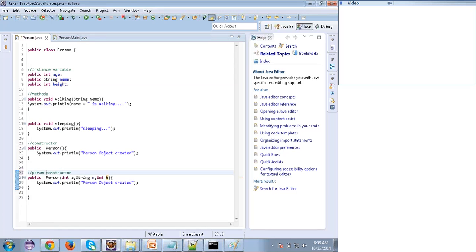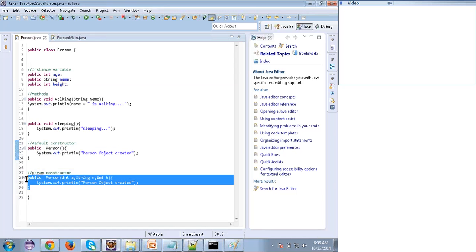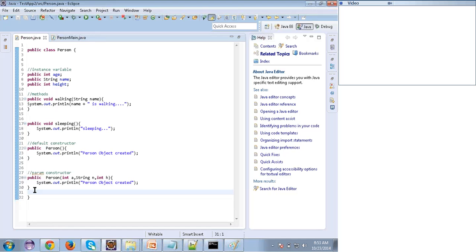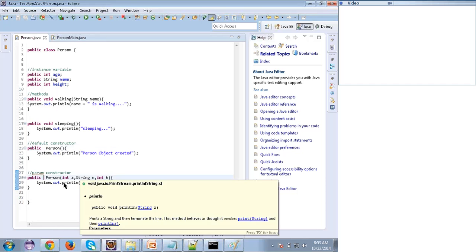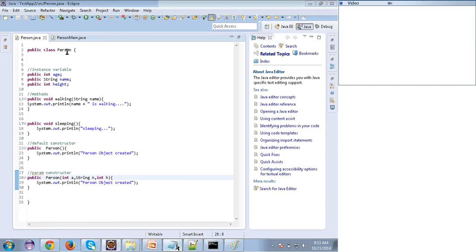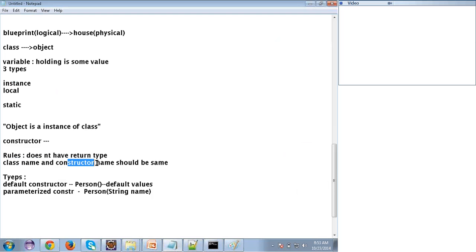Is this a parameterized constructor? Yes or no? Yes, because see here, this is a constructor and this is a constructor. How am I saying it's a constructor? See, this doesn't have any return type, and this also doesn't have any return type. That's one thing. And the second rule I told you already: class name and constructor name should be the same. What is my class name?